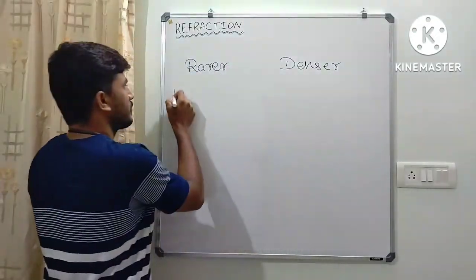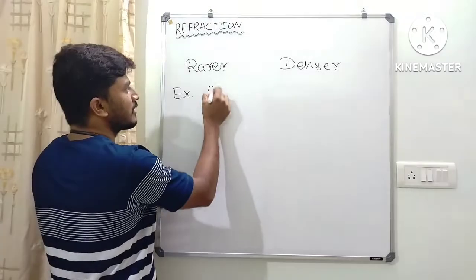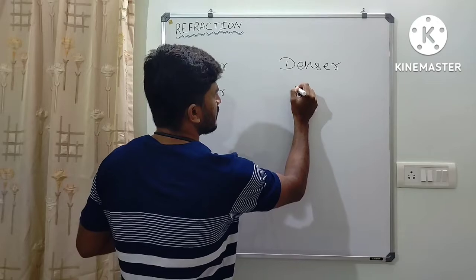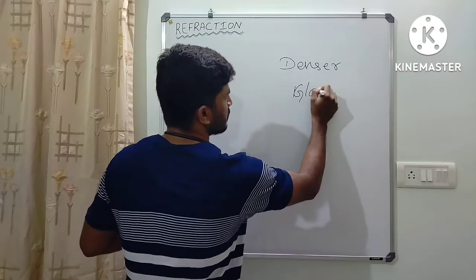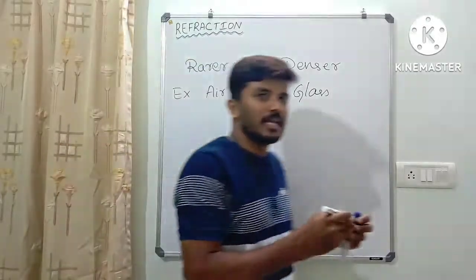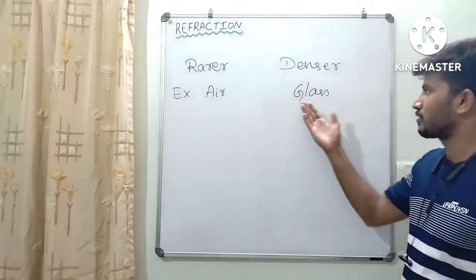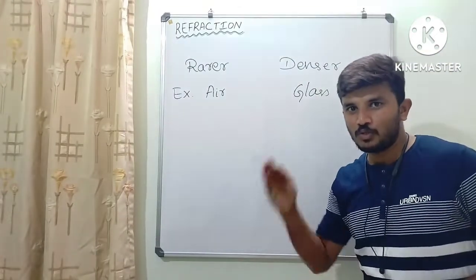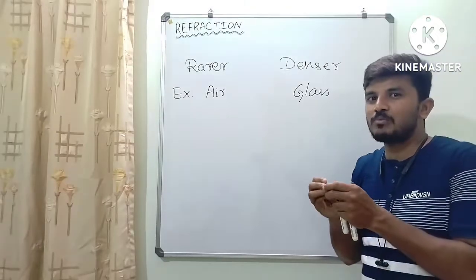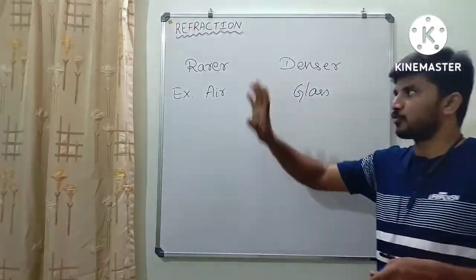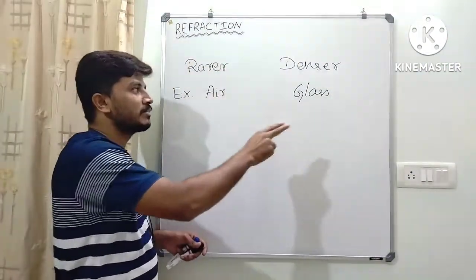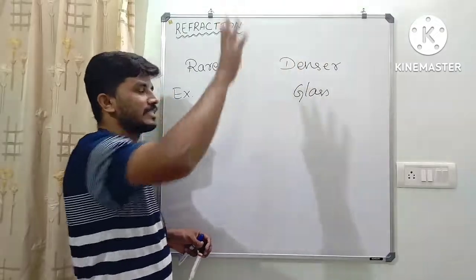For example, let me consider here it is air and here it is glass. In which medium does light move faster? Of course, the air medium. Light moves faster in air, but in glass light moves a bit slower compared to air. So air is considered a rarer medium and glass is considered a denser medium.